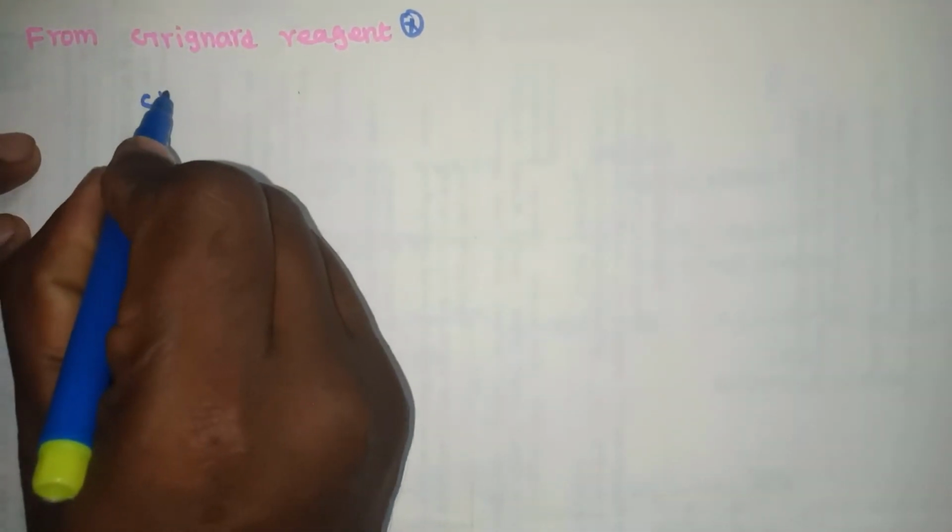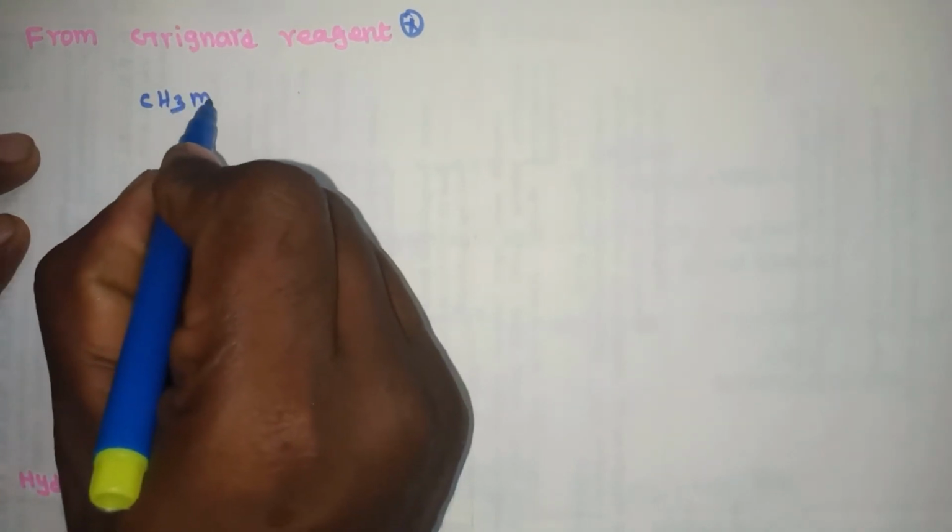Preparation of alcohol, third method, from Grignard reagent. Nucleophilic addition of Grignard reagent to aldehydes or ketones in the presence of dry ether, followed by acid hydrolysis, gives the alcohol. Formaldehyde gives primary alcohol. Other aldehydes give secondary alcohol. Ketones give tertiary alcohol. Example: CH3MgBr, methyl magnesium bromide, reacts with formaldehyde, HCHO, in dry ether.